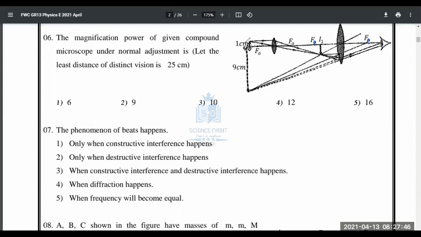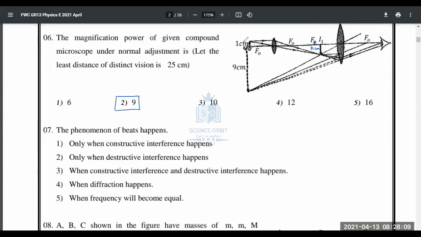But they have given you the initial object, 1 centimeter in height, and the final object is 9 centimeter in height. Let's take the first height as h centimeter, and here 9 centimeter. They're asking for the magnifying power. The answer is 9. That's it.